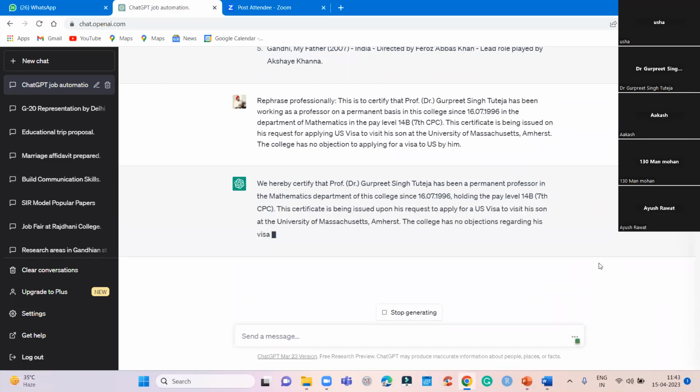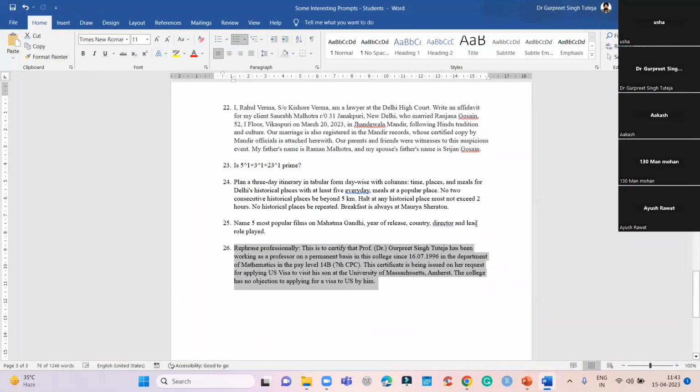So it is reframing. As a college, it can issue something like this: We hereby certify that Professor Gurpreet Singh Tuteja has been a permanent professor in the Department of Mathematics of this college since this date, holding the pay level of this certificate. So professional language has come in. Anyway, that was a minimal change, but if you want, you can give a prompt in such a way that it will completely overhaul the whole statement.